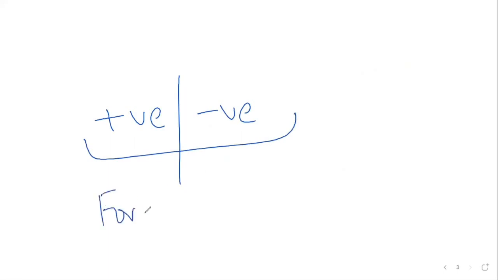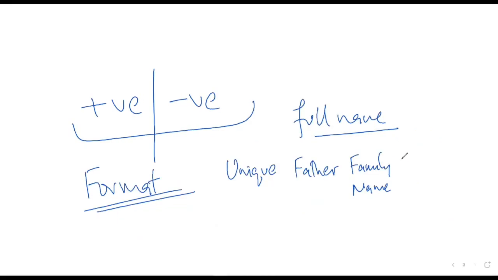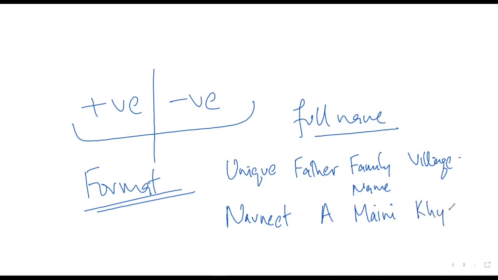No, sir. See, this is the format that is followed. So for example, if you want my full name, first would be my unique word, second would be my father's name, the third would be the family surname. Have you understood? Yes, sir. Now, if we were in South India, they also write the name of the village. Have you understood? Yes, sir. So my name as per this format would be this, this would be my father's name, this is my family name, and this is the village our family comes from. Have you understood? Yes, sir.